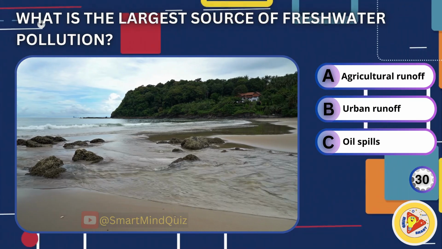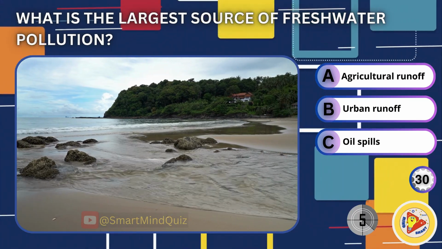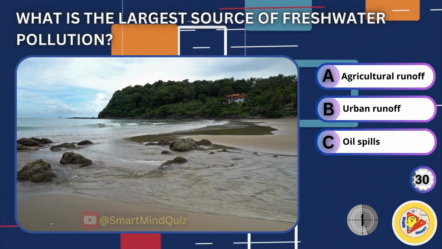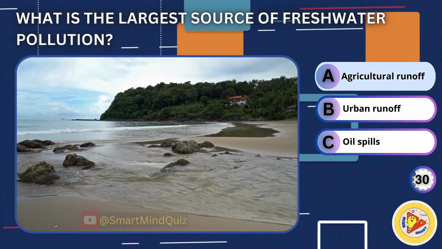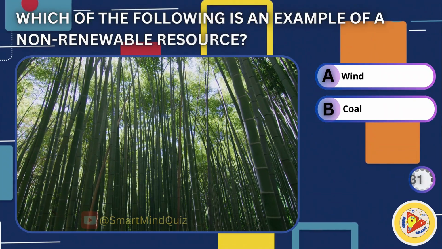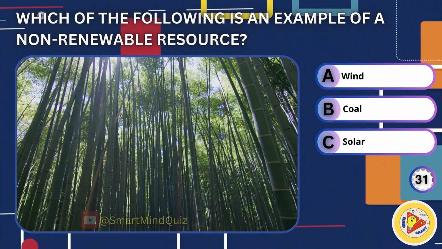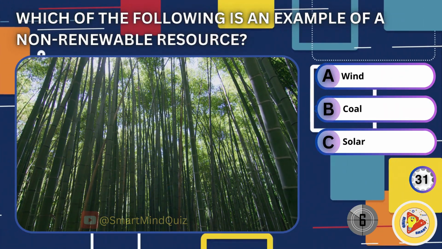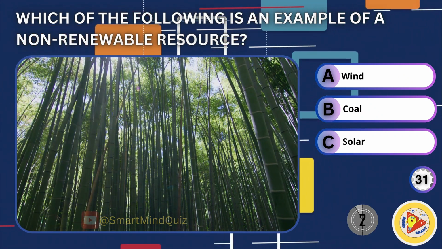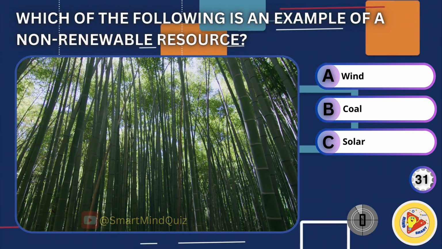Agricultural runoff, urban runoff, oil spills. Answer is agricultural runoff. Which of the following is an example of a non-renewable resource? Wind, coal, solar. Right answer is coal.